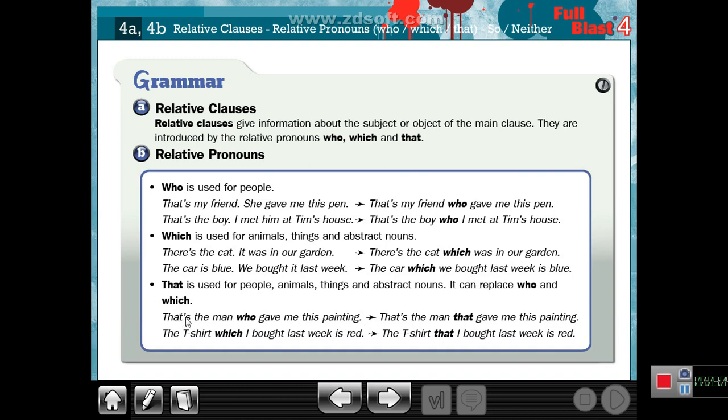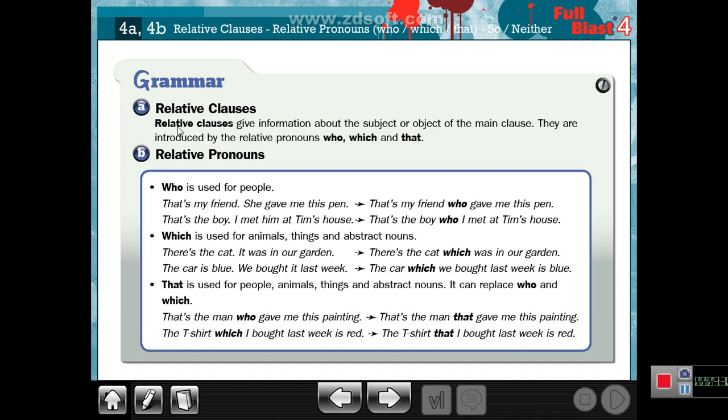For example, that's the man who gave me this painting. That's the man that gave me this painting. I can say that, I can say who. The t-shirt which I bought last week is red. The t-shirt that I bought last week is red. Which or that, the two sentences are correct.